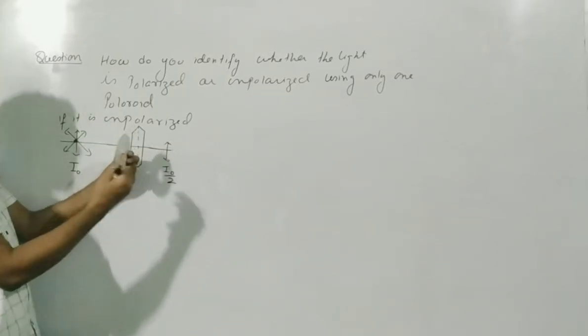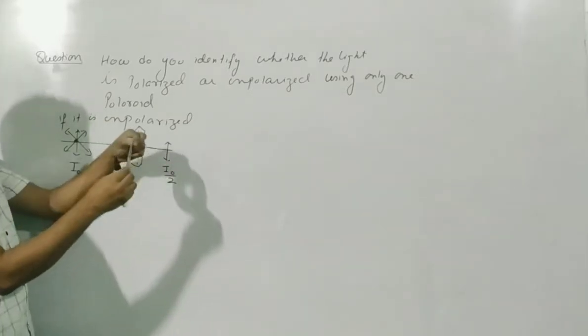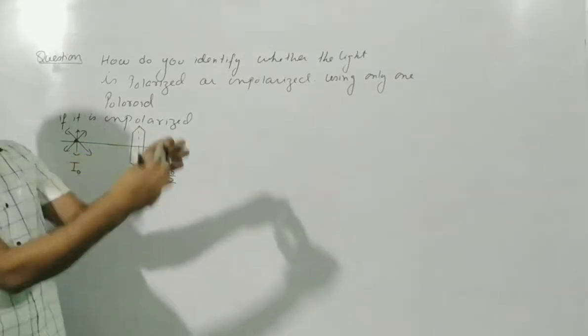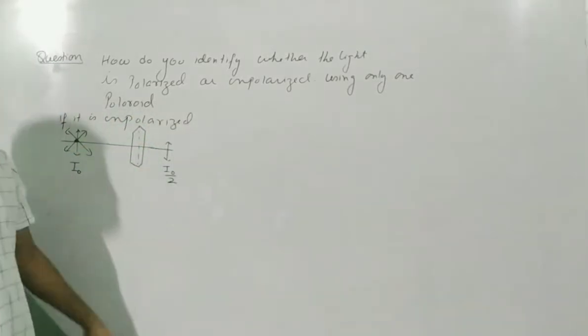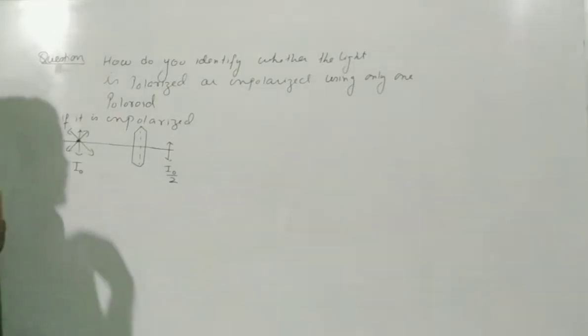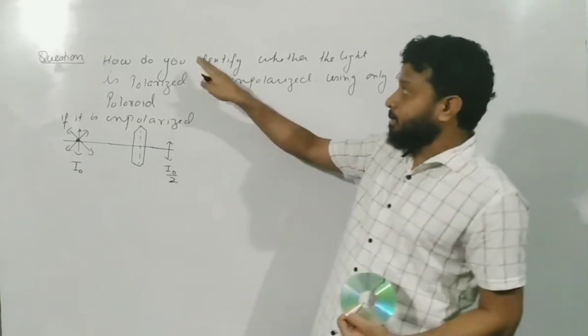Even if you rotate it any way, you will always find light coming out, because it's unpolarized. It has vibrations in all directions, so all the components will definitely come out. So if it is unpolarized light, I am coming to the answer to this.